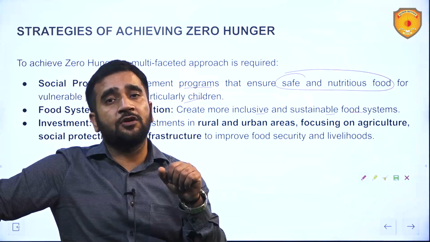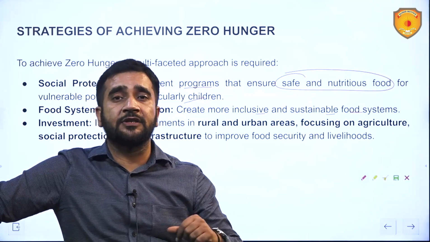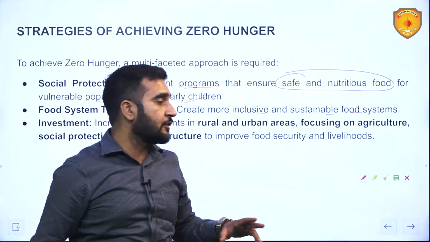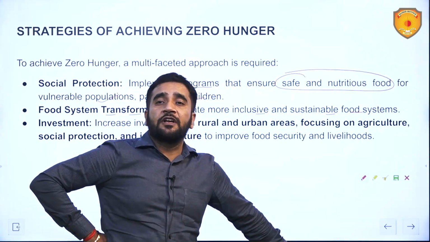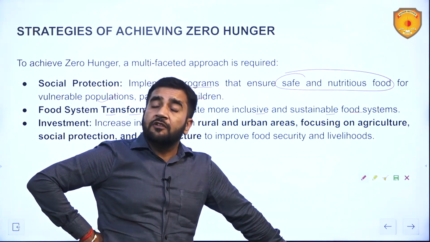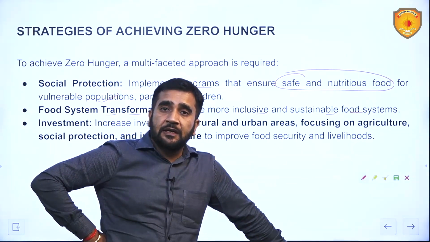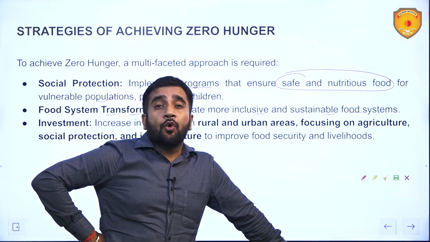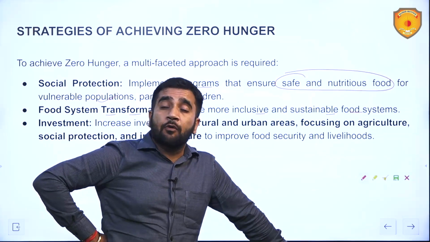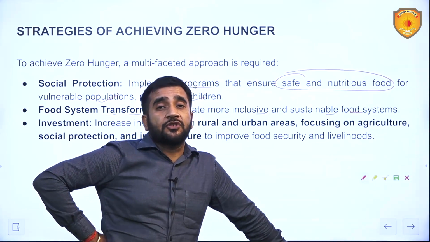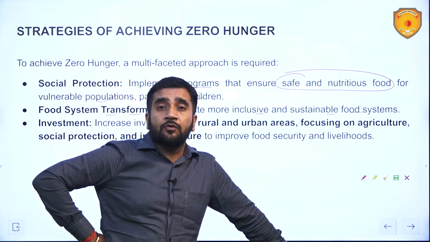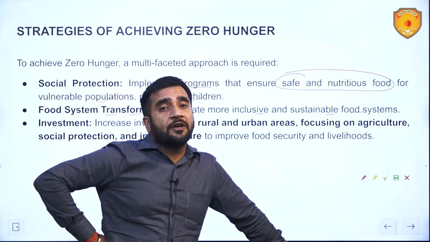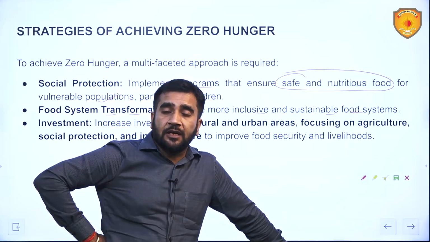India saw this trend in 2022 and proposed to the United Nations: why can't we shift our focus towards millets instead of wheat and rice? That is also nutritious, in fact more nutritious than wheat and rice. And the best part is that millets grow in arid and semi-arid regions. They require less water, and due to climate change, the availability of water is reducing. So that was the logic behind India proposing the International Year of Millets to be observed in 2023.